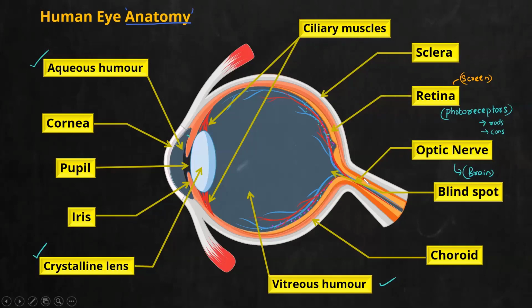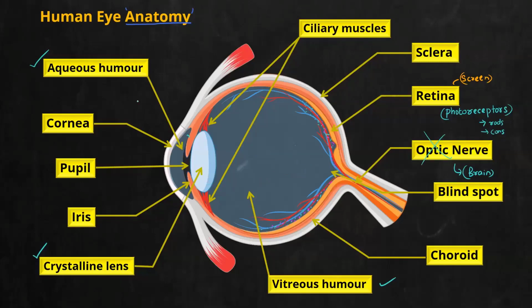Now, as photoreceptor cells are absent, suppose your eye lens forms an image exactly at this point, you will not be able to see it. So it is a spot where even though image formation occurs, you will not be able to see. Because why? Because there are no rods or cones. They will not interpret the signal, and it will not be sent to the brain. So that region you call the blind spot. An image formed on the blind spot, you will not be able to see.